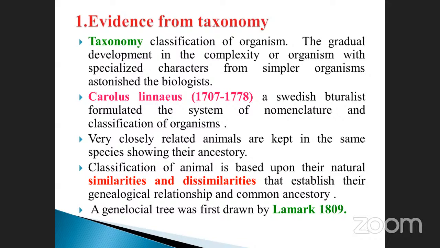Who is the father of binomial nomenclature? Carolus Linnaeus. But the question is, just listen carefully: who introduced it, and who utilized it? Who introduced the binomial nomenclature?